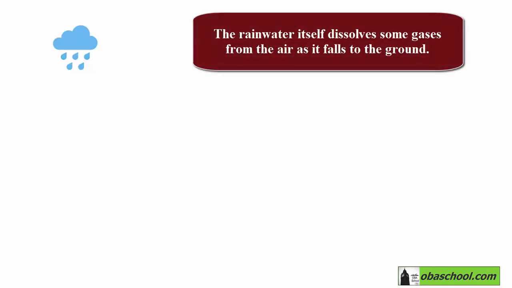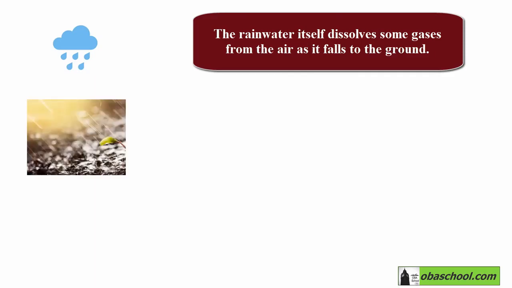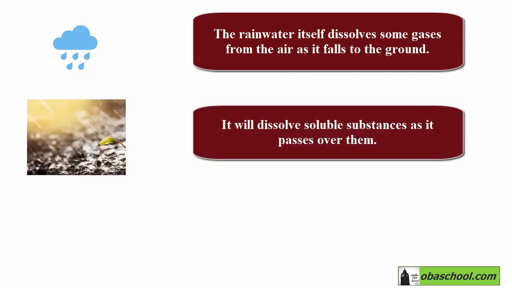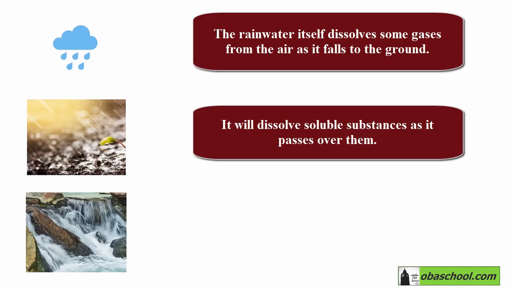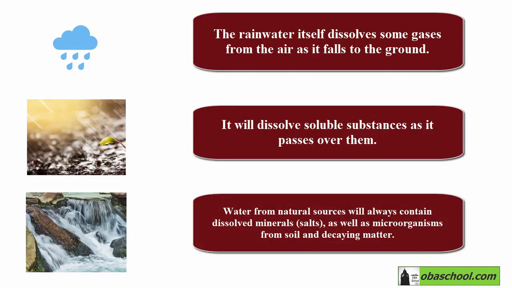As the rainwater falls to the ground, it dissolves some gases from the air. And once it's in contact with solid land, it will dissolve soluble substances as it passes over them. And this means that water from natural sources will always contain dissolved minerals, salts, as well as microorganisms from soil and decaying matter.